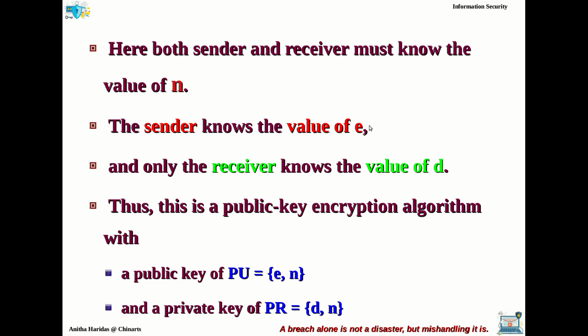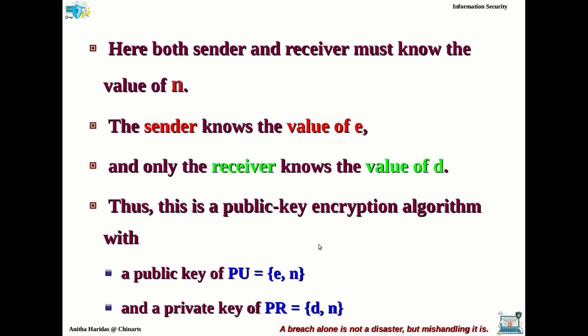So E is going to become the public key and D is going to become the private key, right? I repeat, the sender and receiver will agree upon a value called n. The sender knows the value of E, which is public, and only the receiver knows the value of D, which is private.